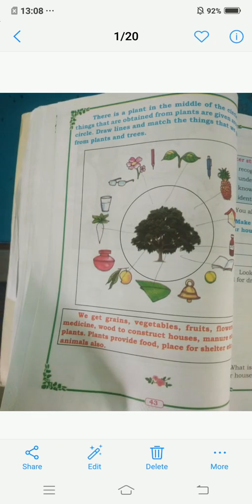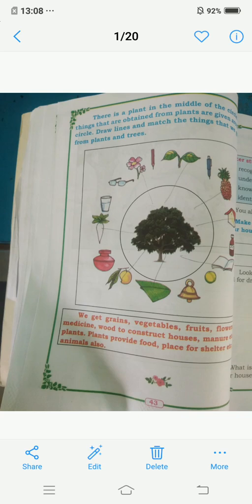Next, on this page they are given some uses. There is a plant in the middle of the circle. A few things that are obtained from plants are given around the circle. Draw lines and match the things that we get only from plants and trees. Here in the circle, one picture is there that is called tree, and in the outer circle they are given fruits, leaves, pen and all. So we must match that.